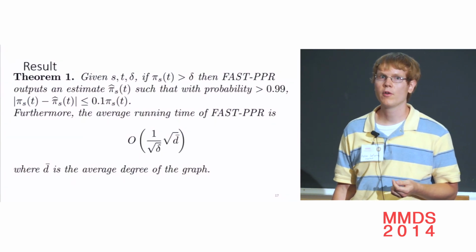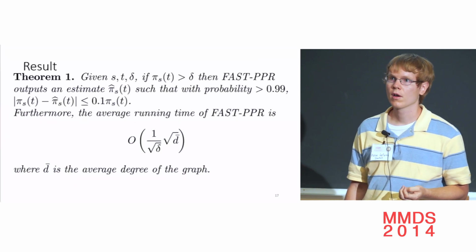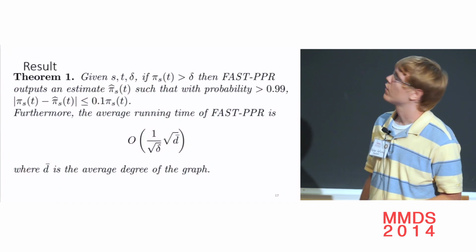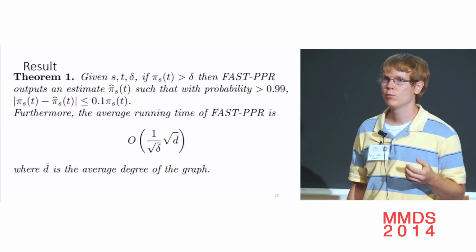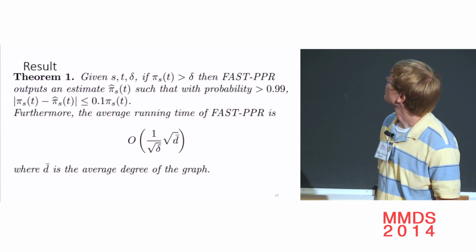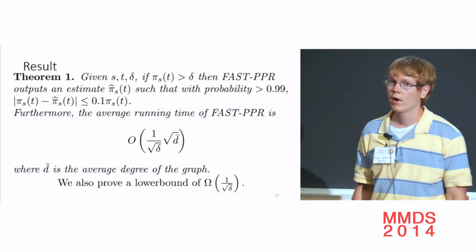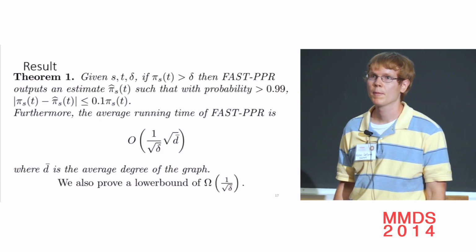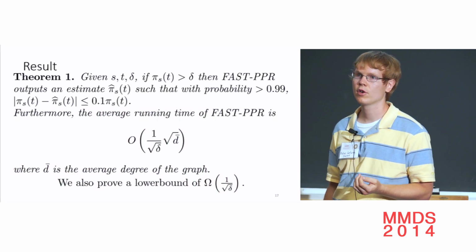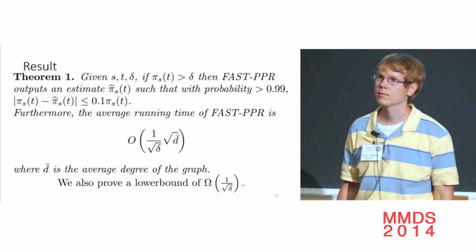Delta is something like 1 over 100 million, whereas d bar is like a few hundred. So the square root of that is like 10 or something. And so going from 1 over delta to 1 over square root delta is a large improvement when delta is something like 1 over 100 million. Okay. And we also prove a lower bound of omega 1 over square root delta for this problem. So our result is close to optimal. The only difference is that average degree term d bar, which is fairly small in most large graphs, which are sparse.